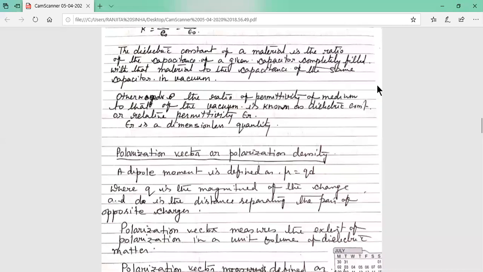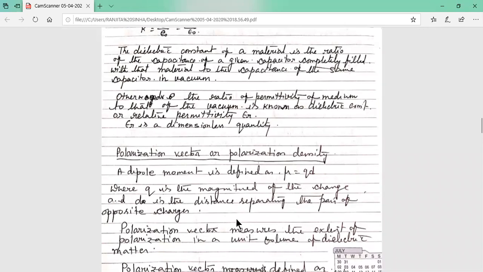Now, polarization vector or polarization density. Earlier I told you that dipole moment is defined as mu equal to q into d, where q is the magnitude of the charge and small d is the distance separating the pair of two opposite charges.